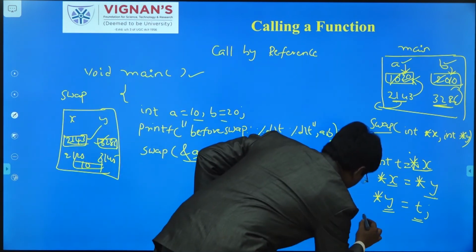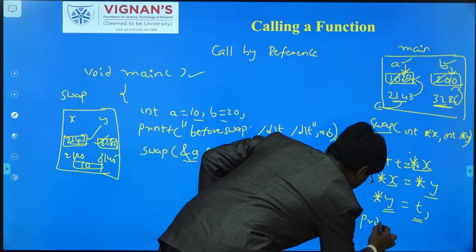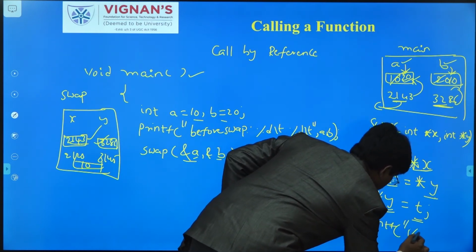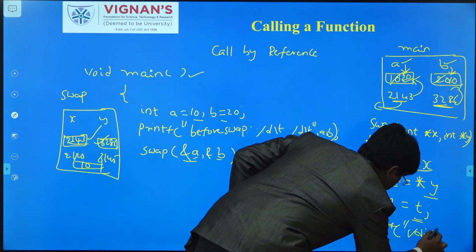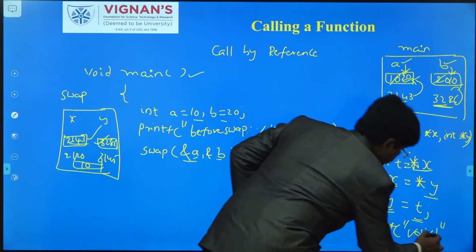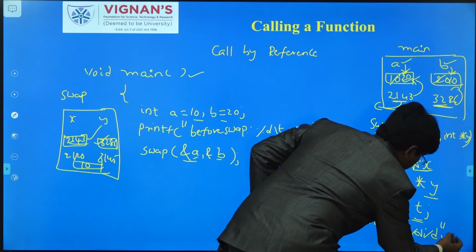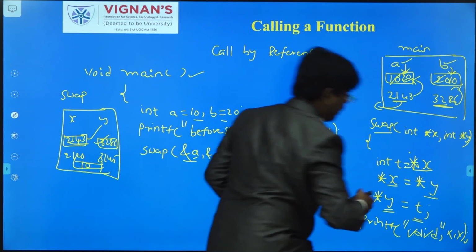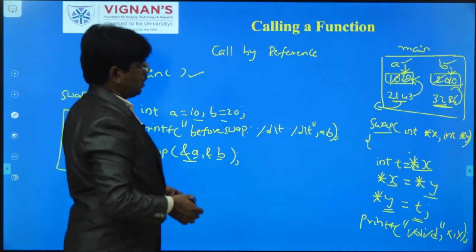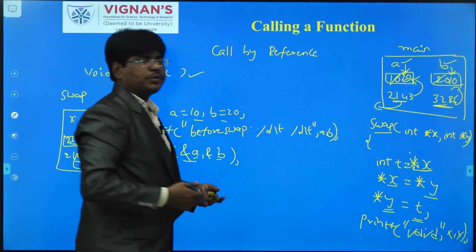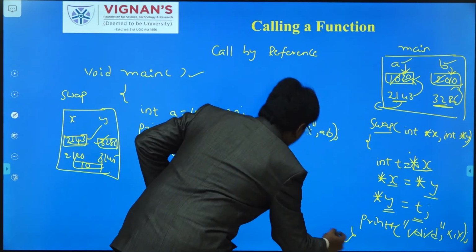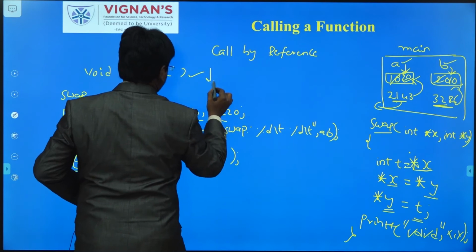For example, here I am writing printf("%d %d", x, y). If you write like this, what will happen? The x value will be 20 and the y value 10 will be displayed. After this is over, control goes back to the main function.